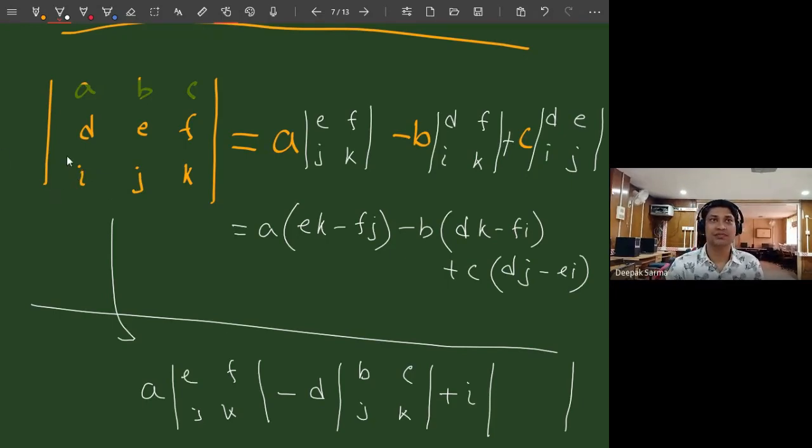So, simply ignore the row and column where I is present. So I will have B, C, E, F. Is it? Yes, sir. B, C, E, F.